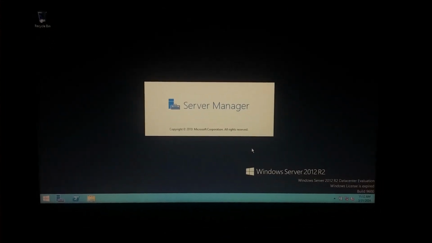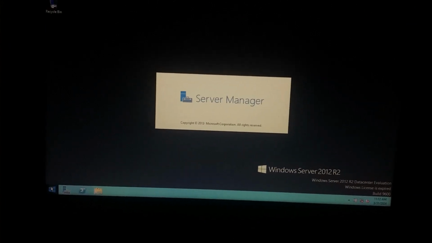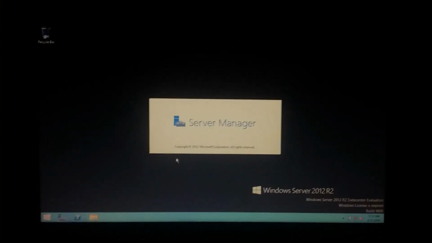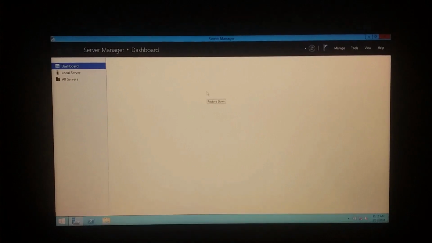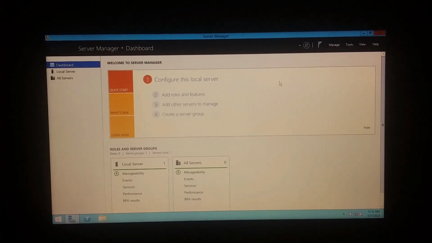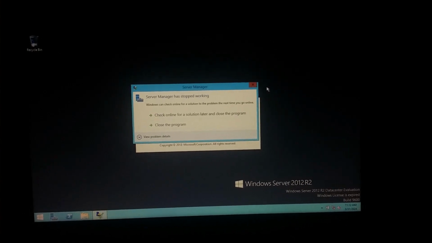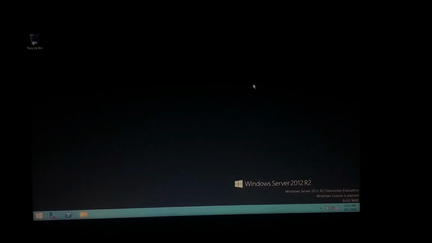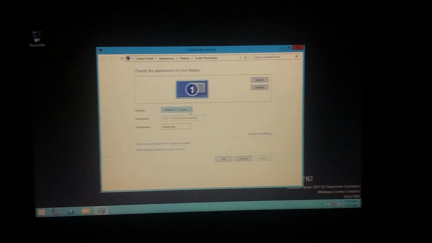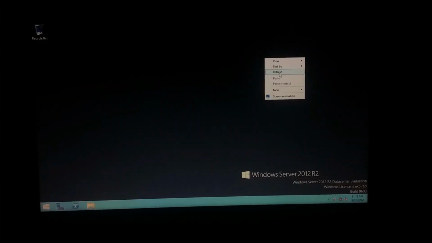See, Server Manager has appeared here, and here you can see Windows Server 2012. So I just opened it, and here the Server Manager dashboard is there, to configure this local server and add roles and features. Refresh it. Screen resolution, mobile PC display, landscape, and refresh.